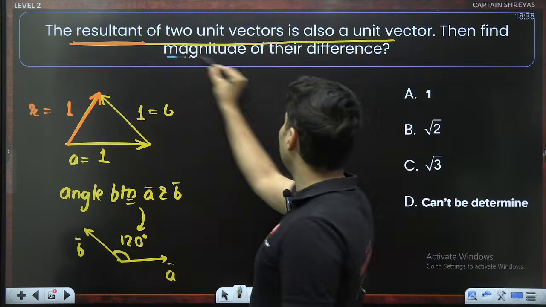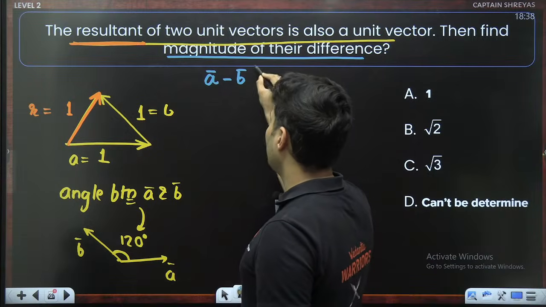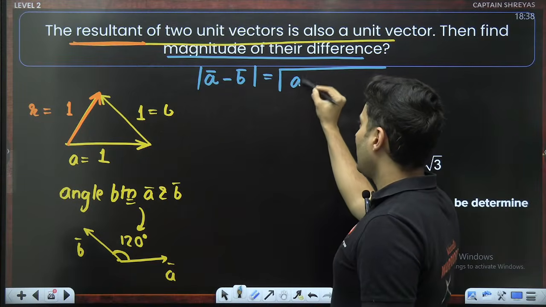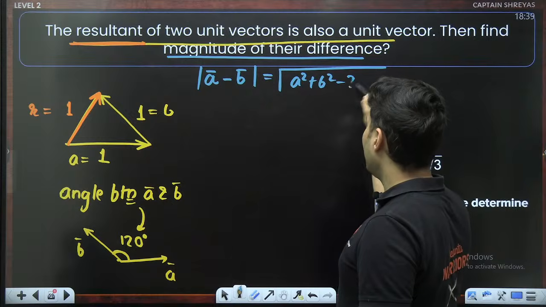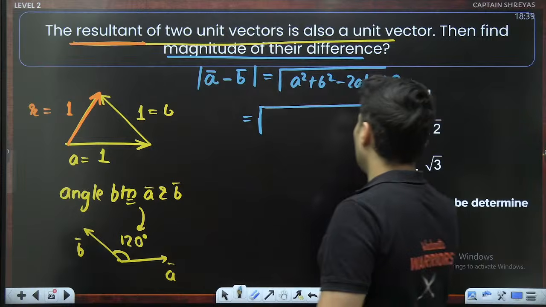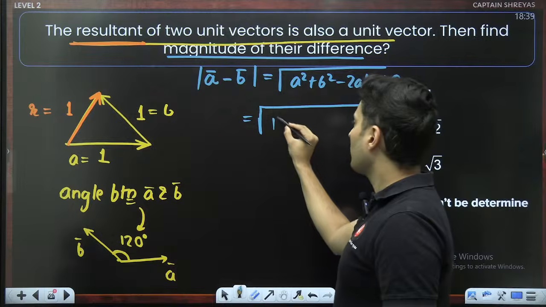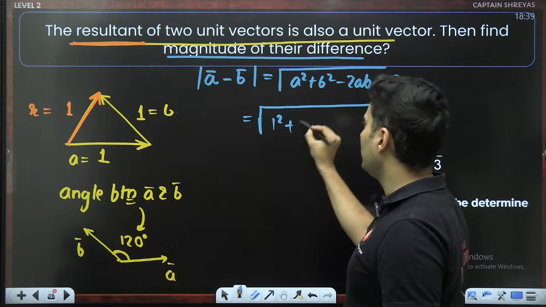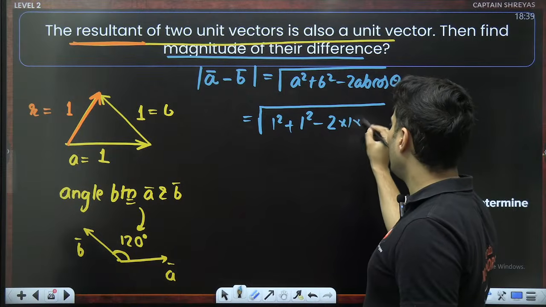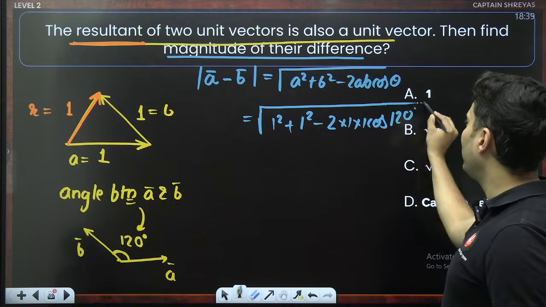The magnitude of the difference, meaning what they are asking is A vector minus B vector is the difference, the magnitude of this. Well, this we found out. Formula: A square plus B square minus 2AB cos theta. Let's start. Root of A square: A is basically 1, magnitude is 1, 1 square. B magnitude is 1, minus 2 into 1 into 1 into cos of 120 degree.